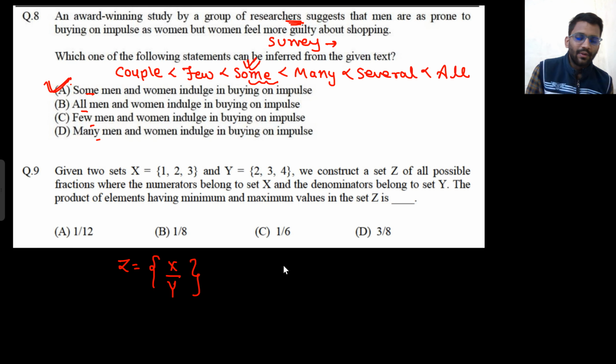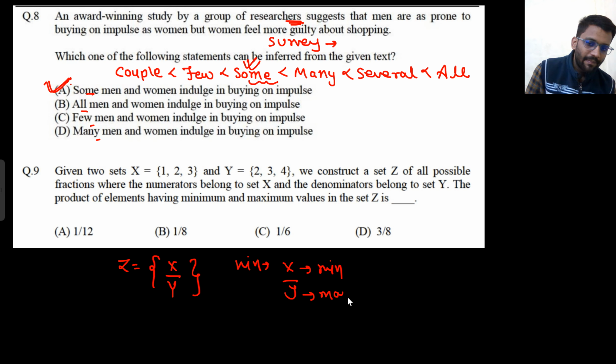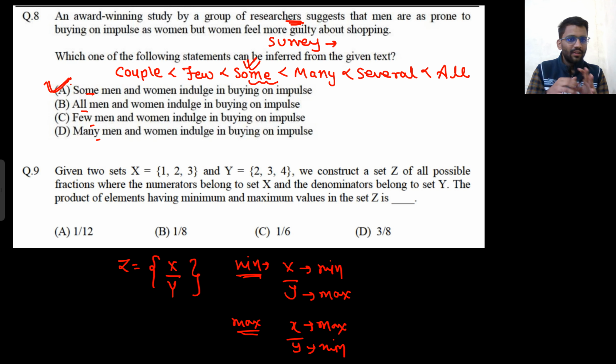So for minimum value, x by y will be minimum when this x is minimum and y is maximum, right? And it will be maximum when this x is maximum and y is minimum, right? Got my point? If the numerator is minimum and denominator is maximum, that means the value will be minimum.